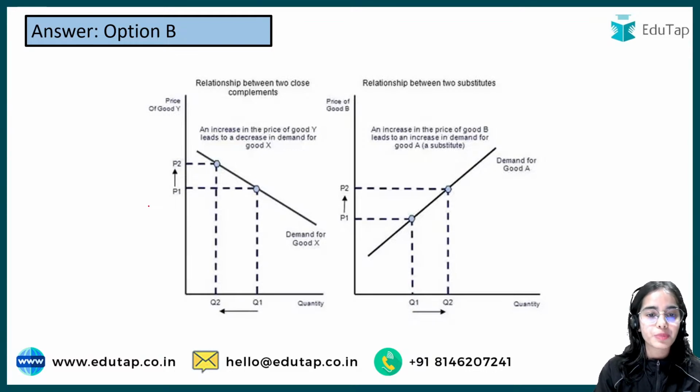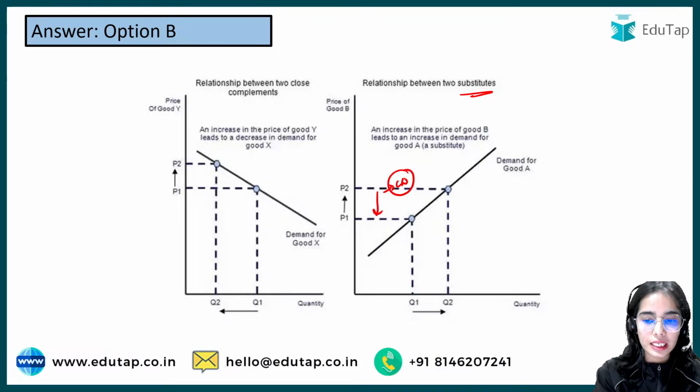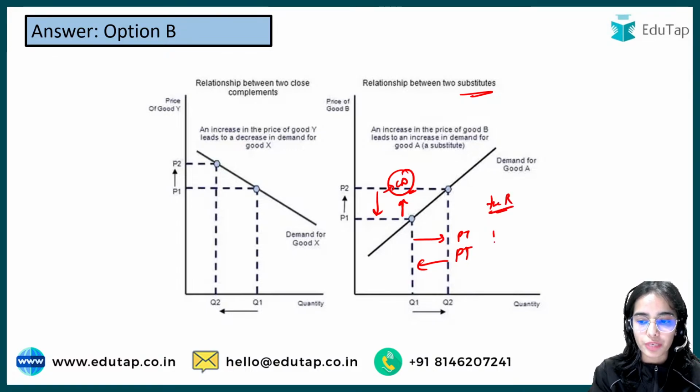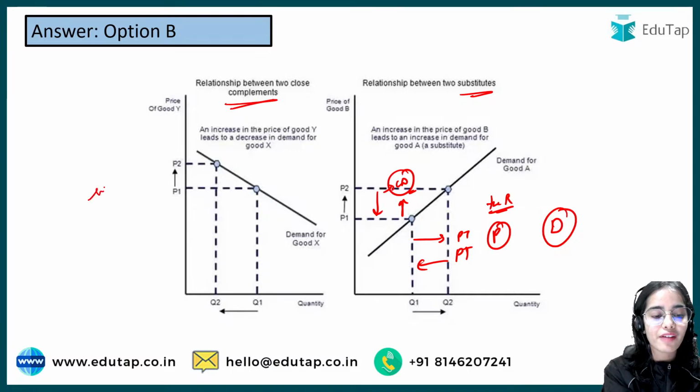Okay, so substitutes: if the price of the compact disc is decreasing, the demand for pre-recorded tapes will decrease. If the price of compact discs is increasing, the demand for pre-recorded tapes will increase. So they are substitutes that move in the same direction. They have a positive relationship, the price of one good with the demand of the other good. The complements have a negative relationship.